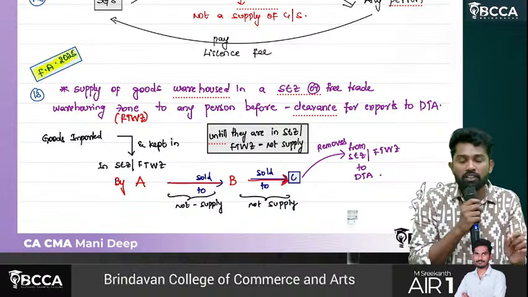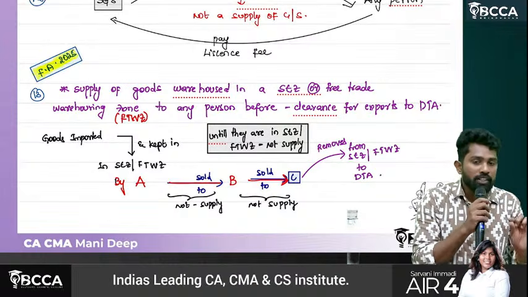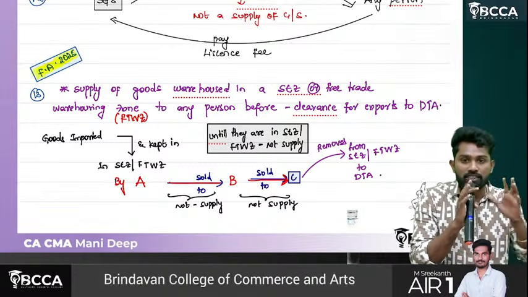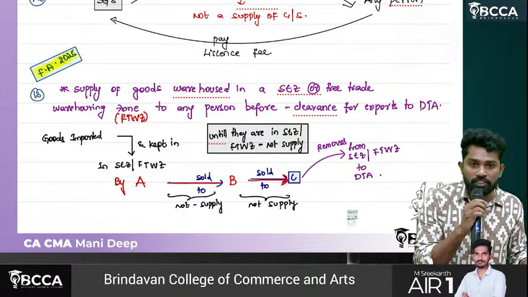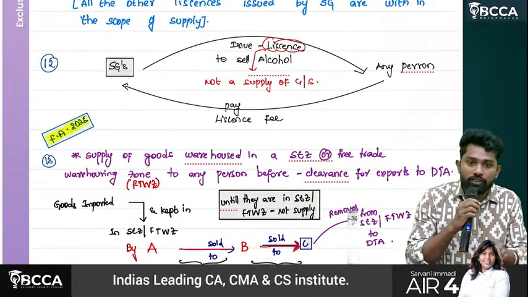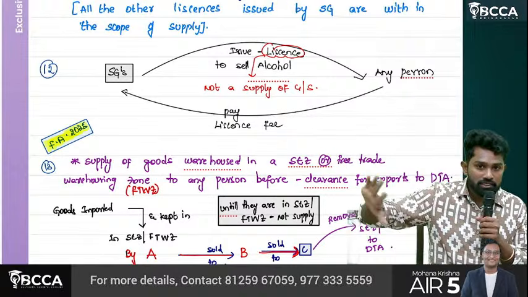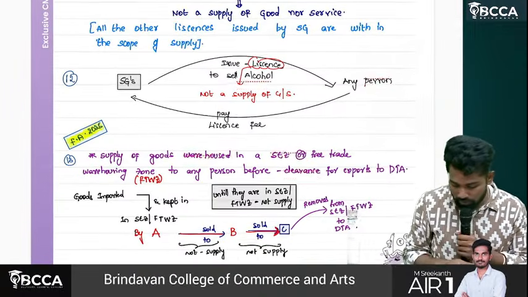The last one: state governments issue licenses to sell alcohol. If any license fee is collected for that license, that is also covered under the negative list. It is also not a supply. So with this we have completed Section 7. Okay, so now you can take a break.